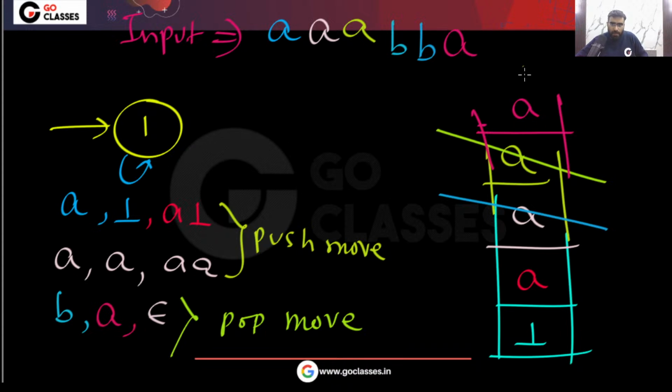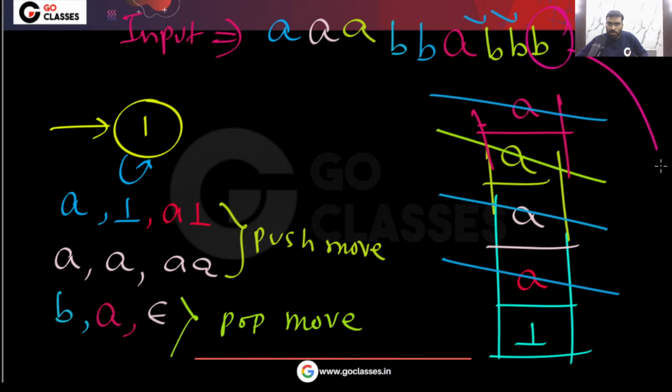Now you can easily notice one thing. How many B's can I have maximum? For example, can I put 3 B's? If I put 3 B's, there is a problem, because for this B, you will pop it, but there is no such move. Yes or no?